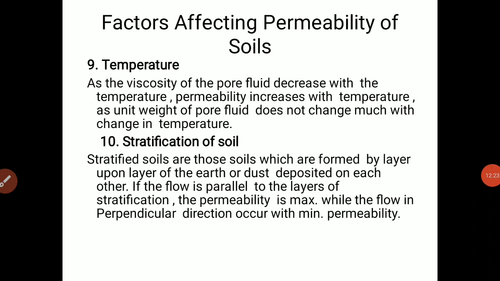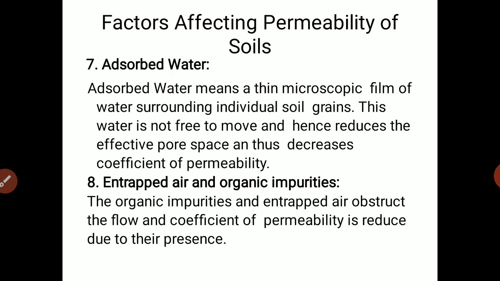This water is not free to move and hence reduces the effective pore spaces and thus decreases the coefficient of permeability. So absorbed water plays a very important role in permeability. Then entrapped air and organic impurities.